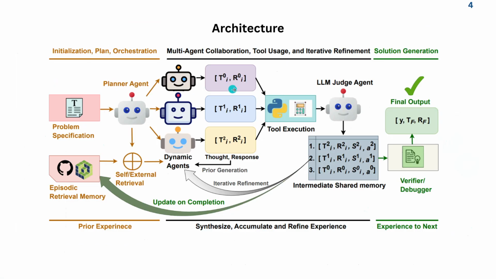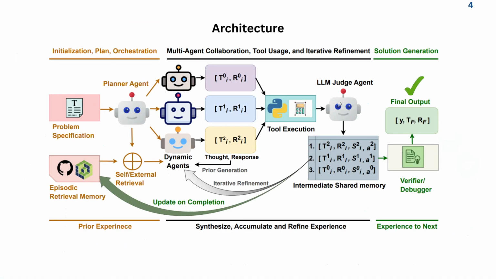Their solution and reasoning trace are generated here, and they have the ability to call different tools via a Python environment. A Python environment is given to them. If these agents think they need to run a quick calculation, they can interact with this Python environment to get a solution. This is a tool, a helping hand that helps the agent make decisions, but the main thing is that after they've interacted with the tool, they get to a solution and generate the reasoning trace here. This reasoning trace then goes to a judge agent.